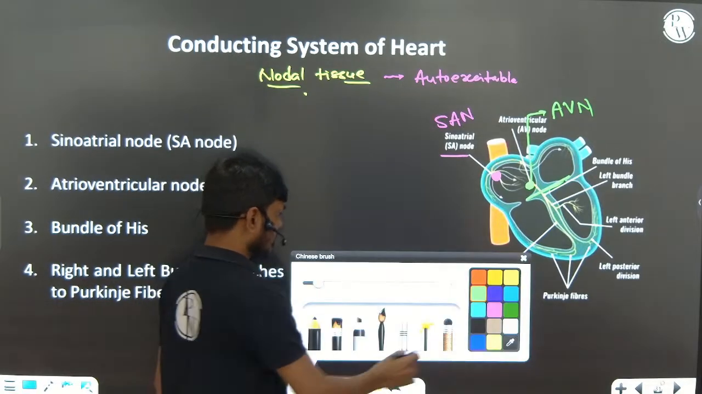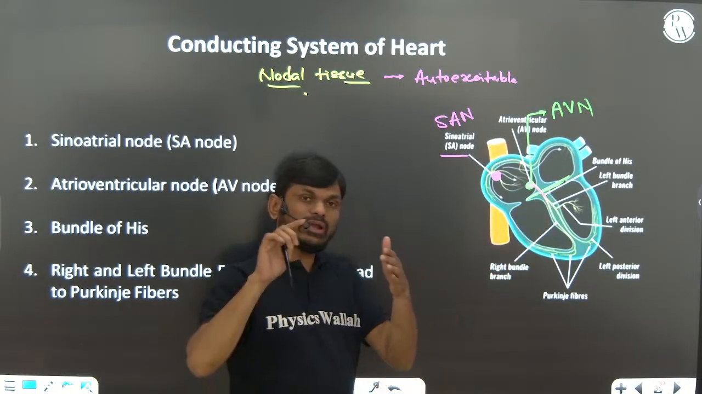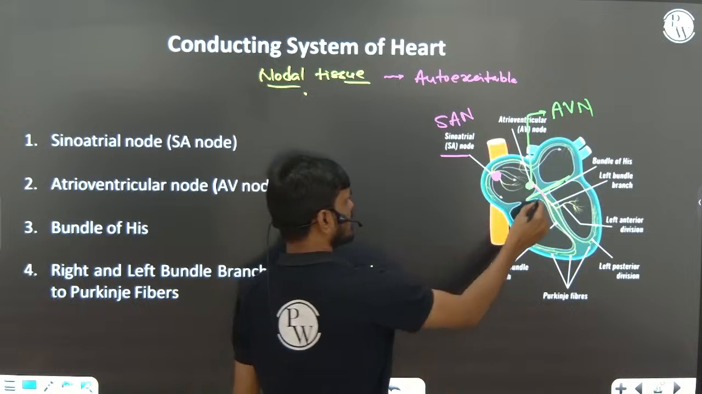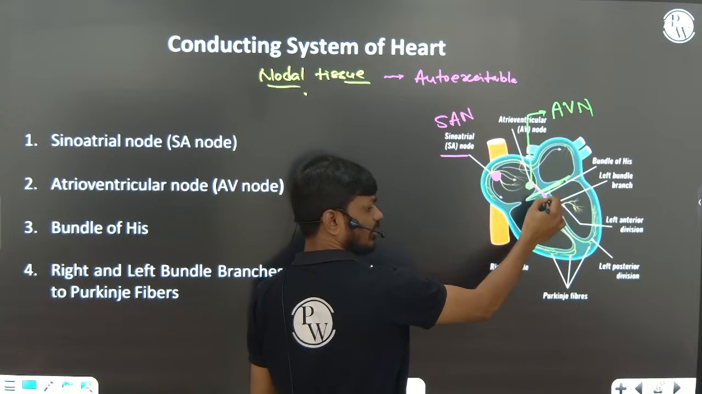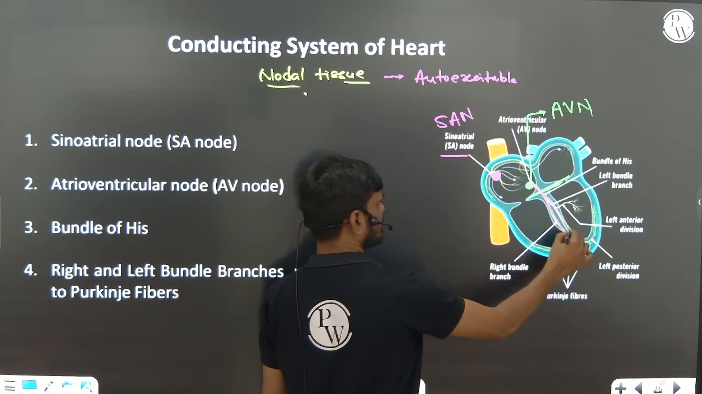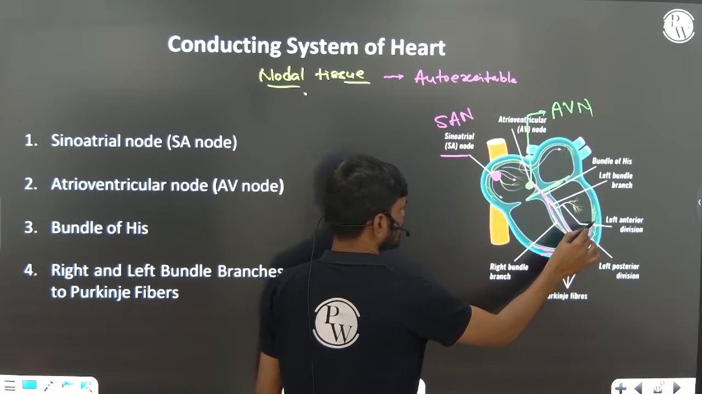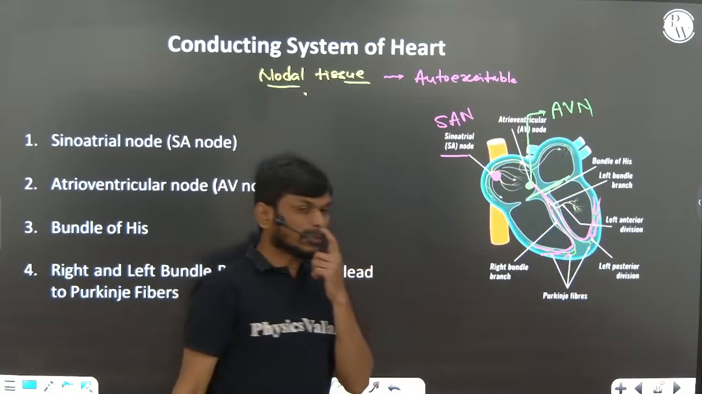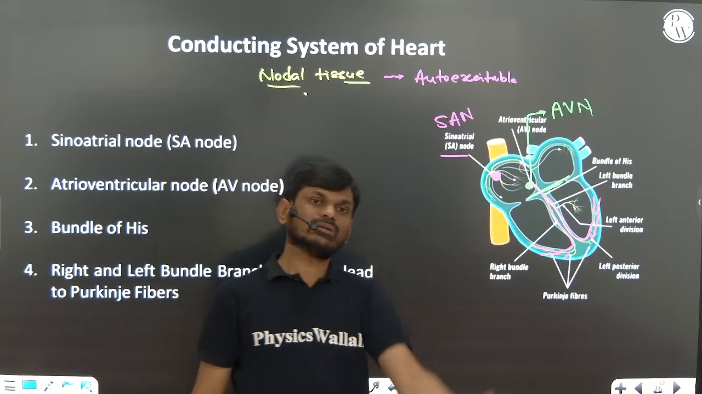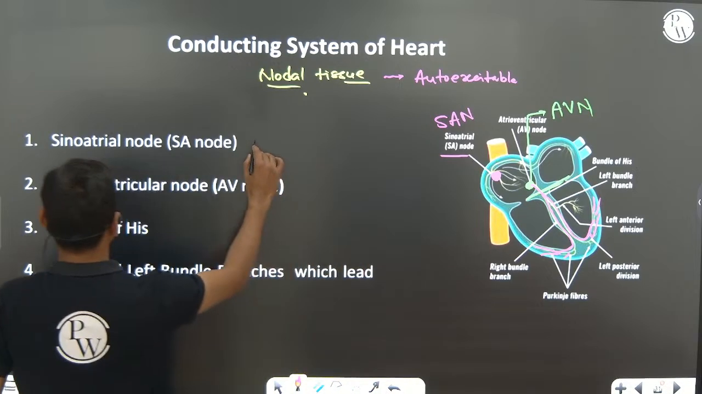Right? This AV node comes out through the atrioventricular septum, emerging on the top of the interventricular septum, dividing immediately into a right branch and left branch, and each branch divides into small fibers we call Purkinje fibers. All the Purkinje fibers are connected to the ventricular musculature, right? So this is the conducting system: SA node, AV node, bundle of His, bundle branches, Purkinje fibers.